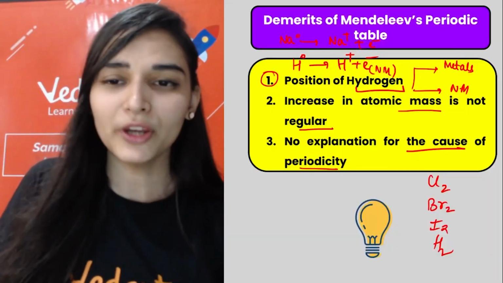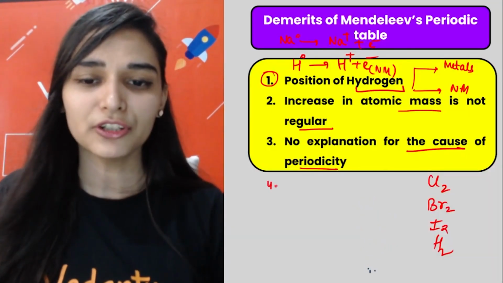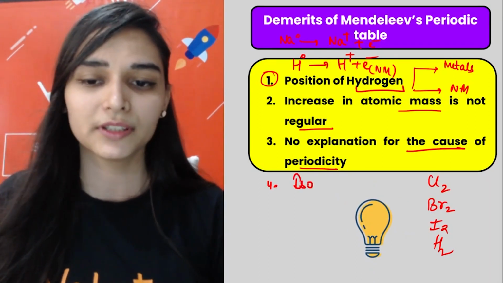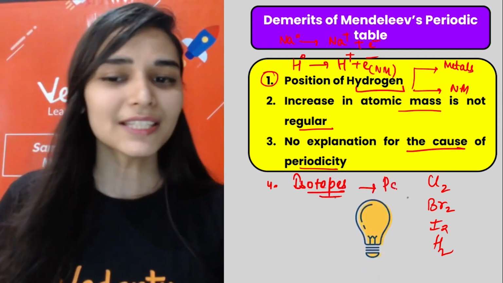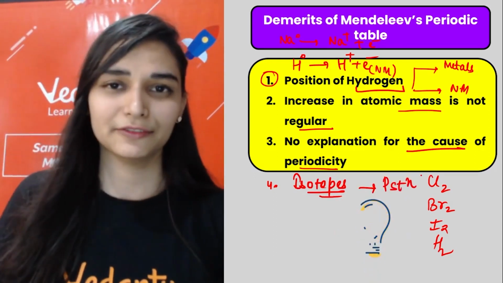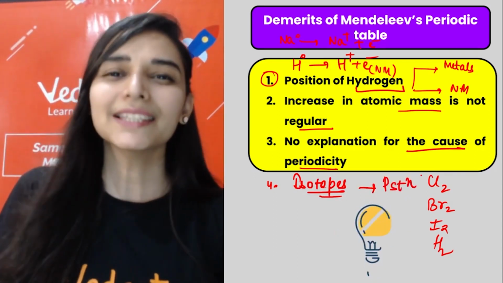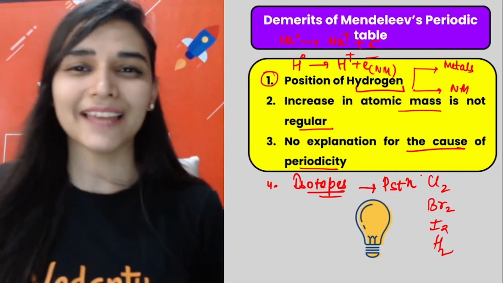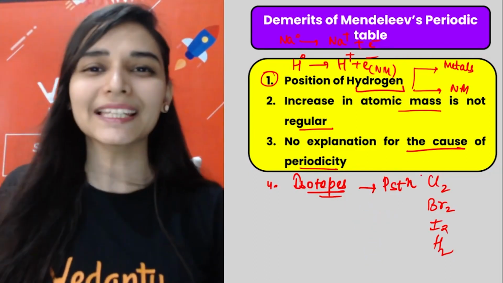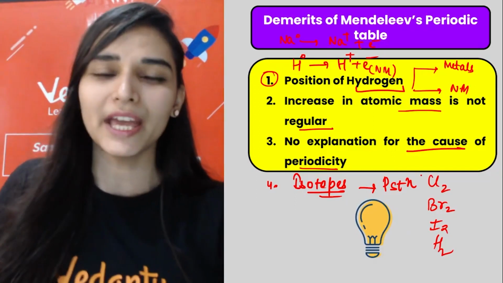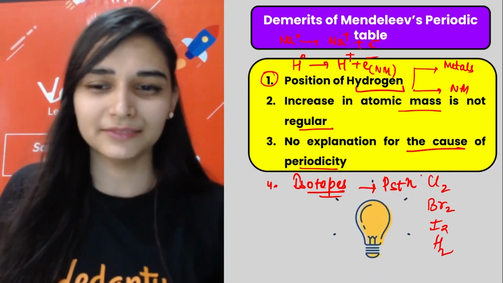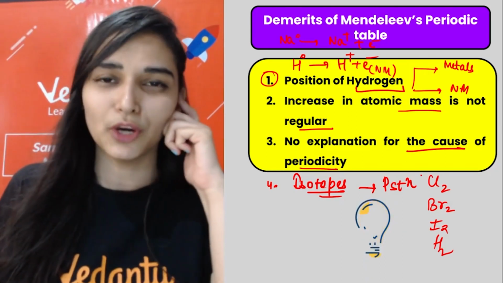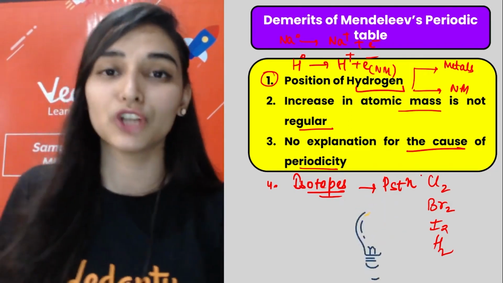But one more point was missed here. In the limitations, it is not written: isotopes. The position of isotopes was not given by Sir Mendeleev. The reason: isotopes were not even discovered at that time. So it's not his fault, he simply didn't know. Even Mendeleev tried so hard to give a position to the isotopes at a later time, but he was not able to do that.